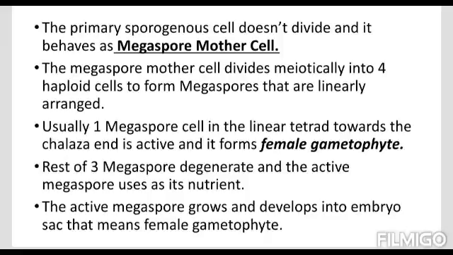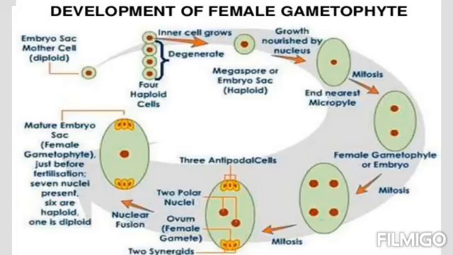They behave as a nutrient-rich supplement. Out of the 4 cells, 1 at the chalazal end remains active, the other 3 disintegrate, and after their disintegration, the remaining active cell uses them as nutrition.